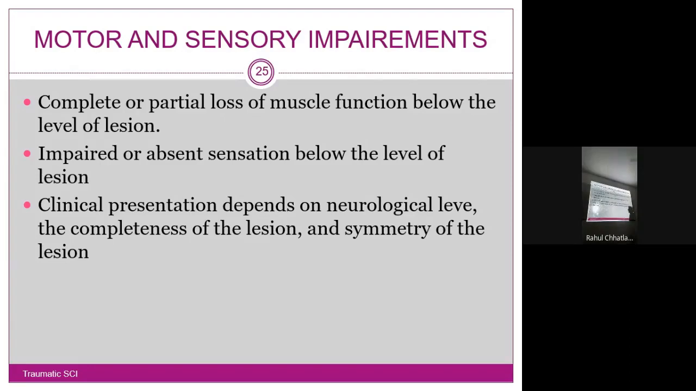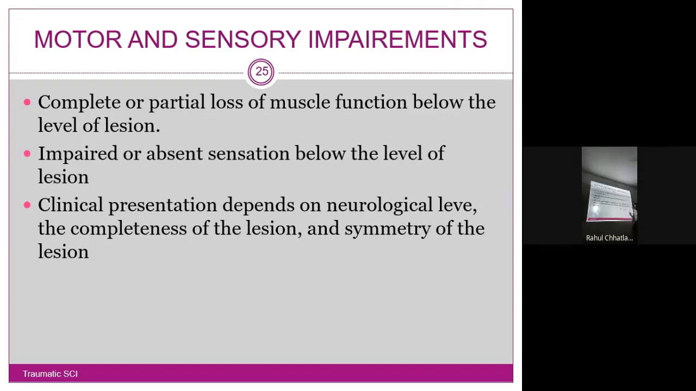Clinical presentation depends on the neurological level, completeness of the lesion and the symmetry of the lesion. So if it is Brown-Sequard syndrome, it is unilateral. But if it is anterior or posterior or central cord, it will be a bilateral syndrome. So first it depends on the syndrome or the affected area.